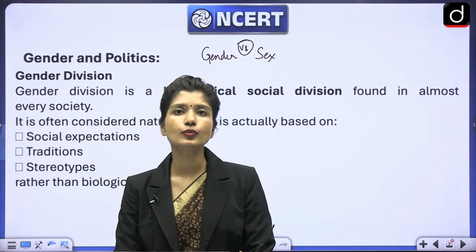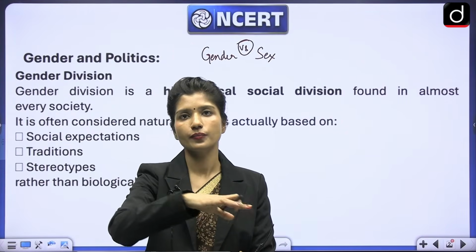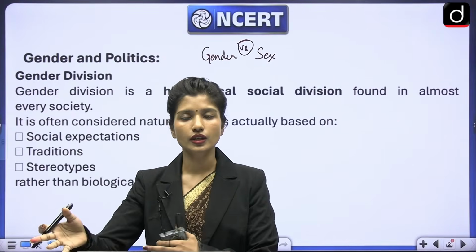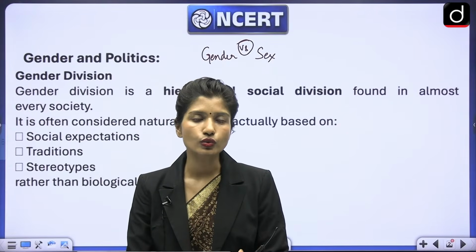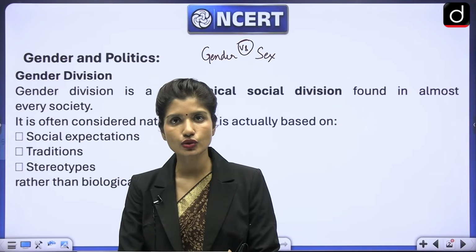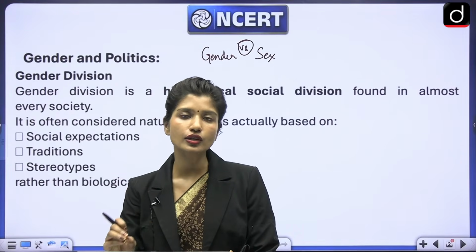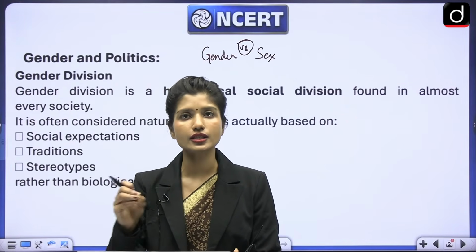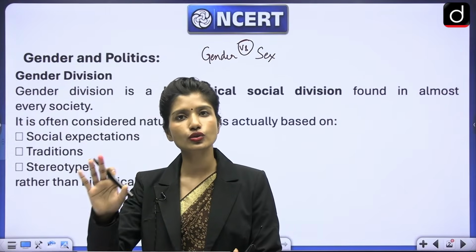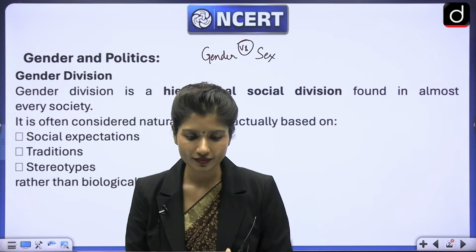They are supposed to be in the public sphere, to do outside work. So who made these rules? Of course, society and culture made these rules. So gender comes from these rules. The social and cultural roles prescribed to a particular sex give rise to the concept of gender.